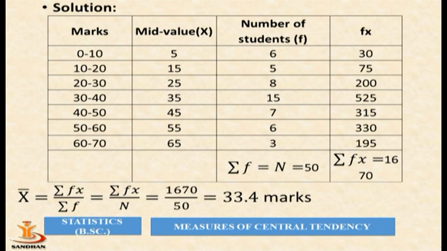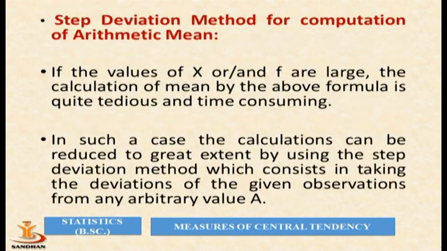Now by using this value and putting in the formula of x bar, we get summation fx divided by summation f equal to summation fx divided by n, which is sigma f, equal to 1670 divided by 50, which is equal to 33.4 marks.